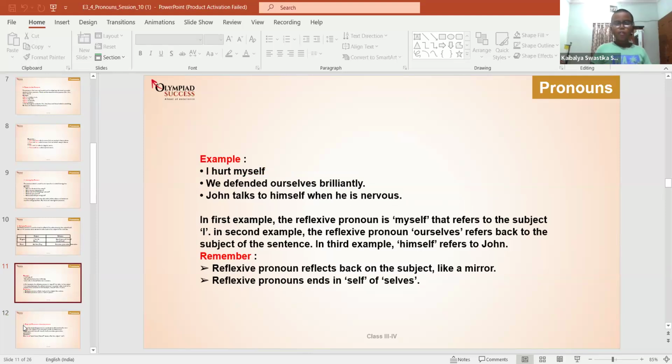In the first example, the reflexive pronoun is myself, which refers to the subject I. In the second example, the reflexive pronoun ourselves refers back to the subject of the sentence. In the third example, himself refers to John. Remember, reflexive pronouns reflect back on the subject like a mirror. Reflexive pronouns end in self or selves. Clear? Yes.